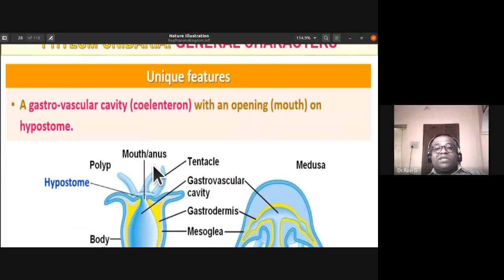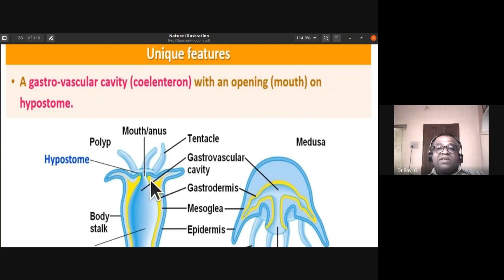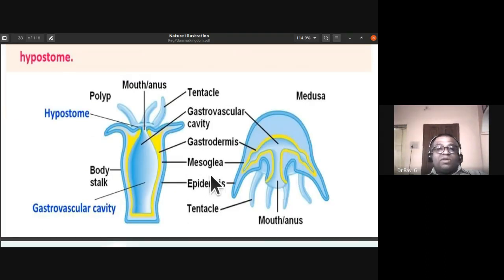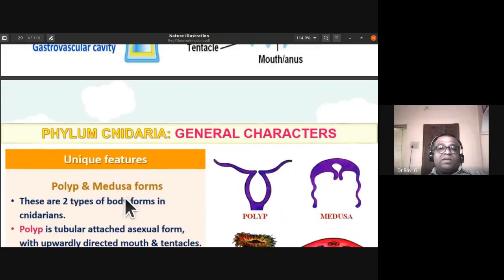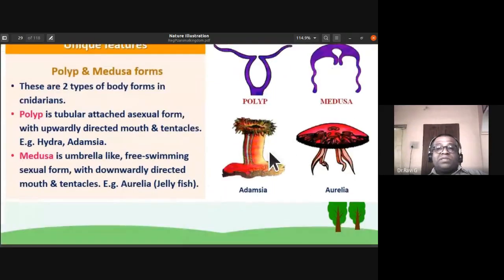So another unique feature is they have a gastrovascular cavity, coelenteron, and an opening mouth on the hypostome. In the case of the Hydra as well as the jellyfish, you can see this gastrovascular cavity or coelenteron. They have a single opening, mouth and anus. So incomplete digestive system. This is the polyp form, which only undergoes asexual reproduction by budding. The Aurelia or jellyfish is the medusa form which reproduces sexually.